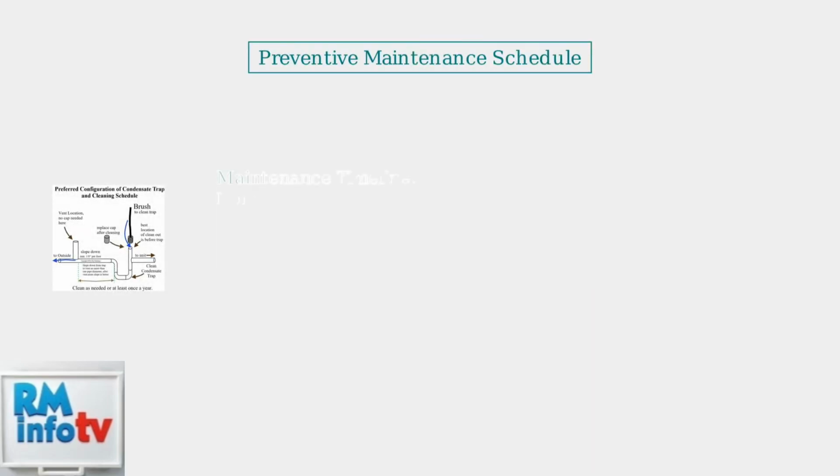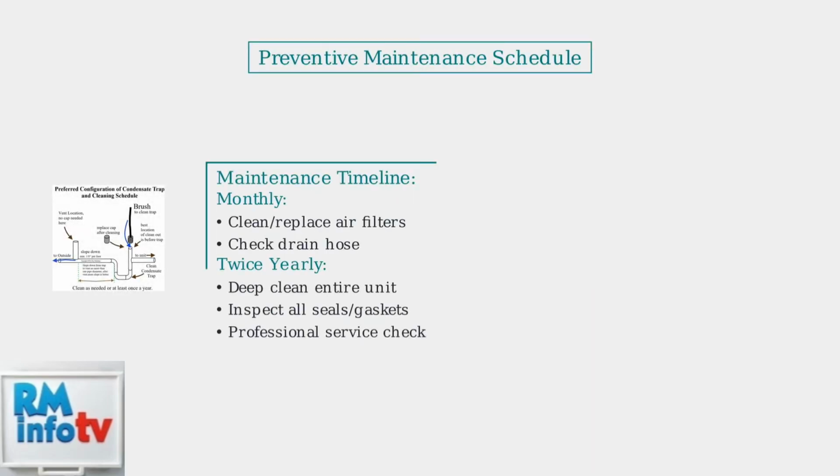Prevention is the best cure for persistent leaks. Follow a regular maintenance schedule. Clean the entire unit twice yearly, replace filters monthly, and inspect drain components regularly to catch problems early.